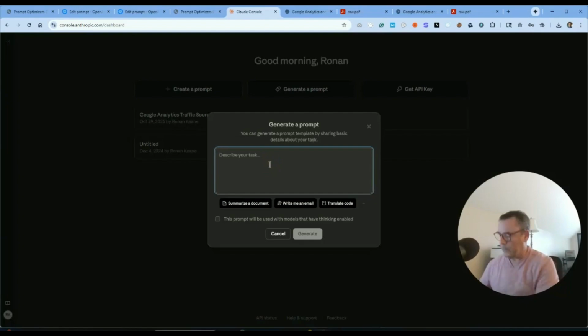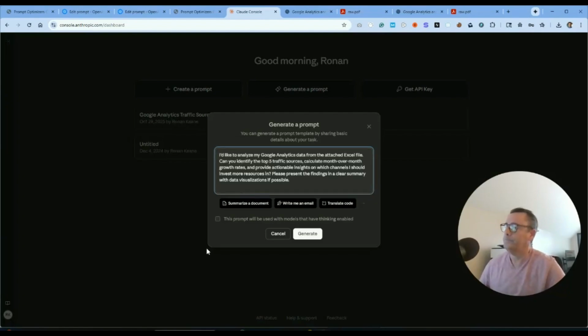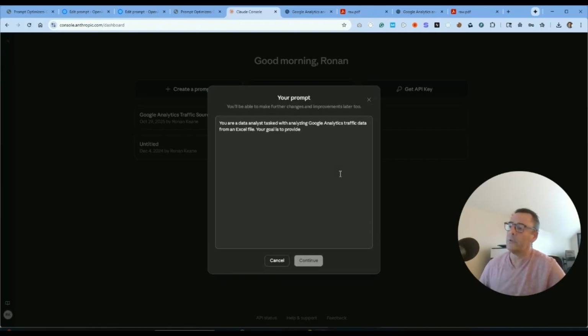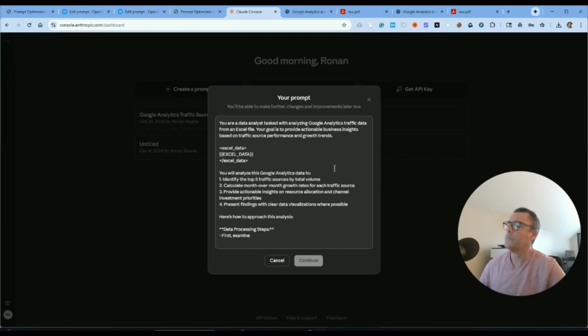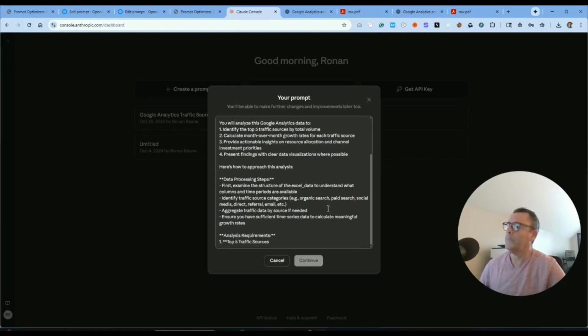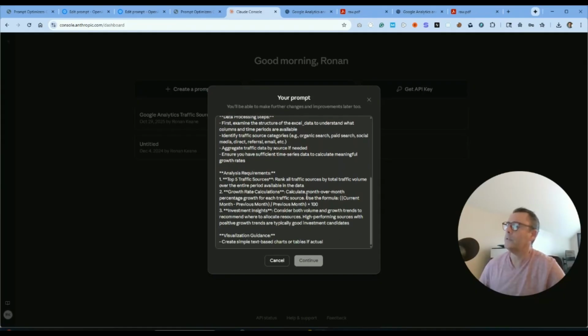I'm going to click generate a prompt. You're going to paste that in. And we want to check this box: this prompt will be used with models that have thinking enabled. We want to use thinking. And then I'm going to go ahead and click generate. While that's working, and this is actually pretty fast, we get the advanced prompt here.